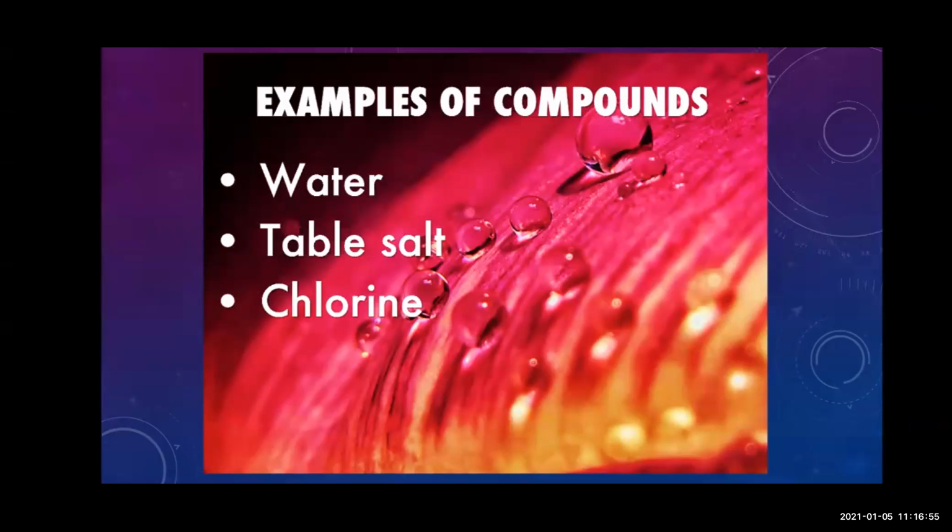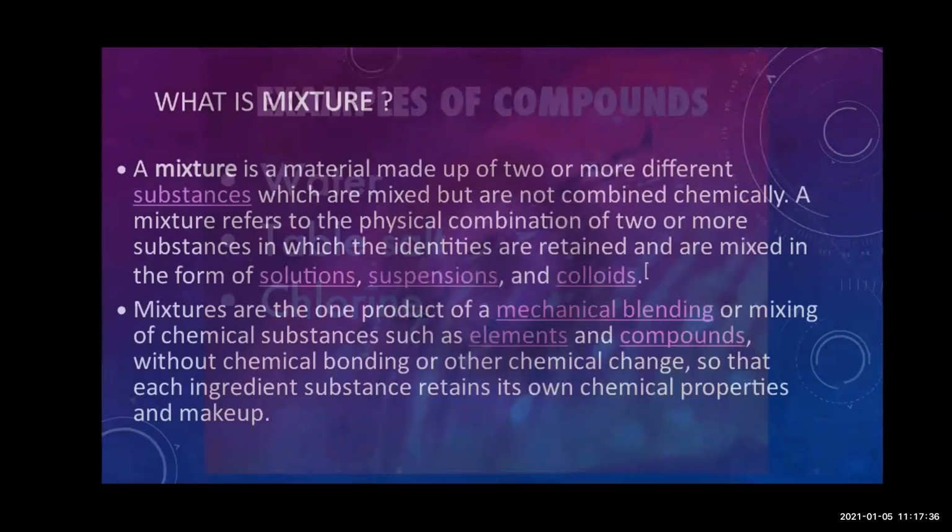Now the examples of the compound. What are the examples of the compound? Water. Water means H2O. Here hydrogen and oxygen combined. Table salt. Table salt means the salt which we are using. So here sodium chloride. Salt's symbol is NaCl. Na means sodium. Cl means chlorine. So students, I hope you have understood with these examples what compounds are and how the formation of compounds takes place. Okay, now let's move further.